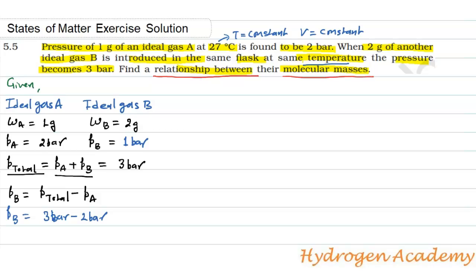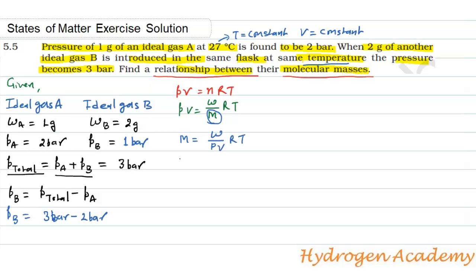Now according to the ideal gas equation, PV is equal to nRT. But the question is asking for the molecular mass, so let us first convert this equation into terms of molecular mass. We get PV is equal to W by M, given mass upon molar mass, into RT. For the relation we have to find it in terms of M. So we can write M is equal to W upon PV into RT.